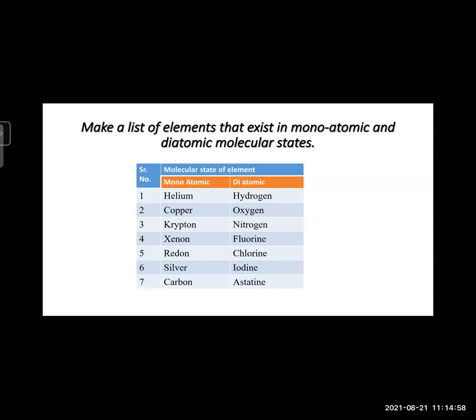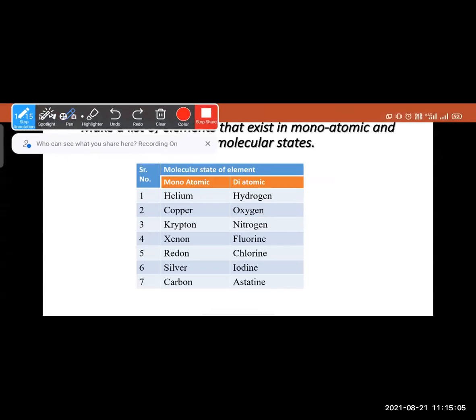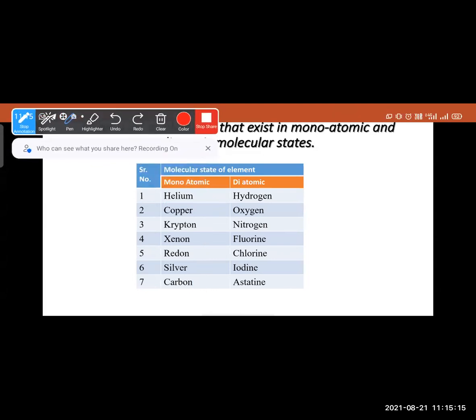And in the diatomic molecules, an atom cannot live singly because they have some reactivity, but these elements are non-reactive. They can't react with the other elements. But here, hydrogen, when it is in a molecular state, a single atom can't be present.